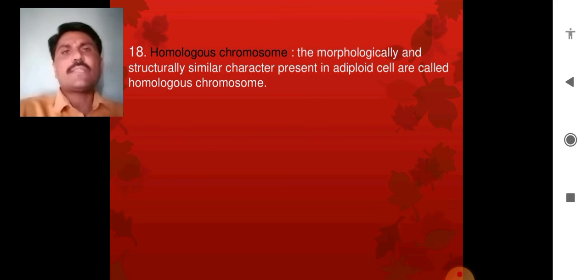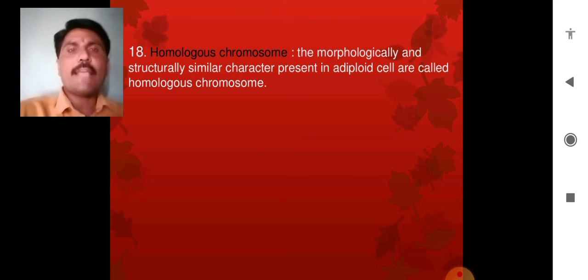So friends, this was an overall view of the terms, symbols and definitions of genetics, and one has to keep them in mind and remember them for our further study. So today's lecture was on these genetic terms.